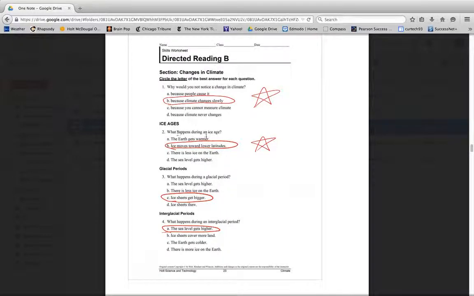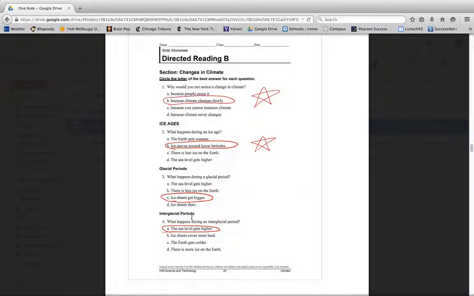2, ice ages. What happens during an ice age? The ice moves towards lower latitudes. So all the ice that's up at the poles starts to creep down to lower latitudes. A glacial period is when the ice sheets get bigger. During the last glacial period, like 20,000 years ago or something, the ice sheets covered Illinois. That's how big the ice was over the Earth.